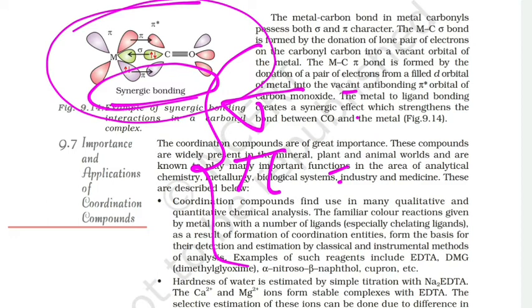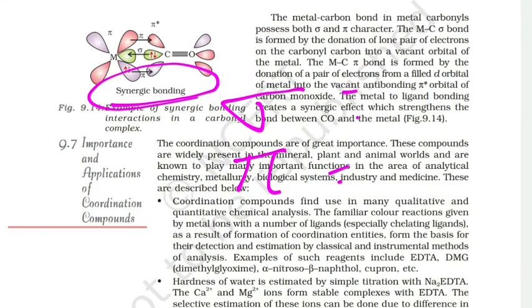If you are able to answer, please comment your answer. Your homework question is, please note it down: how is the sigma bond formed in metal carbonyl bonding?